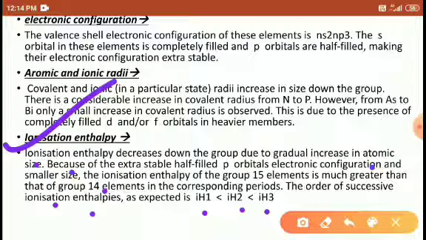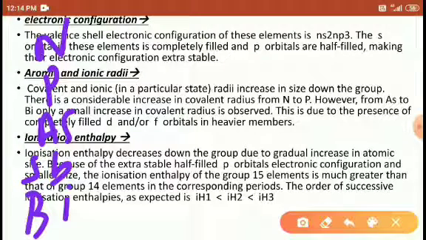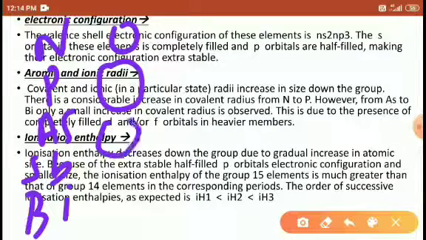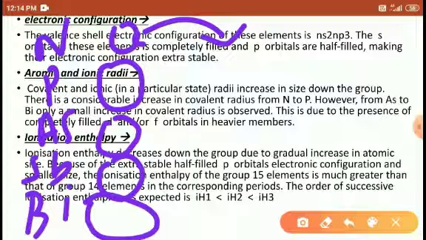So here, students, what happened? The ionization enthalpy decreases down the group. Look at here: nitrogen, phosphorus, arsenic, antimony and bismuth. Nitrogen is small in size, again the size increases, again the size goes on increasing a little bit here, not more. Ionization enthalpy means the amount of energy required to remove an electron. So here, removal of an electron requires a large amount of energy.